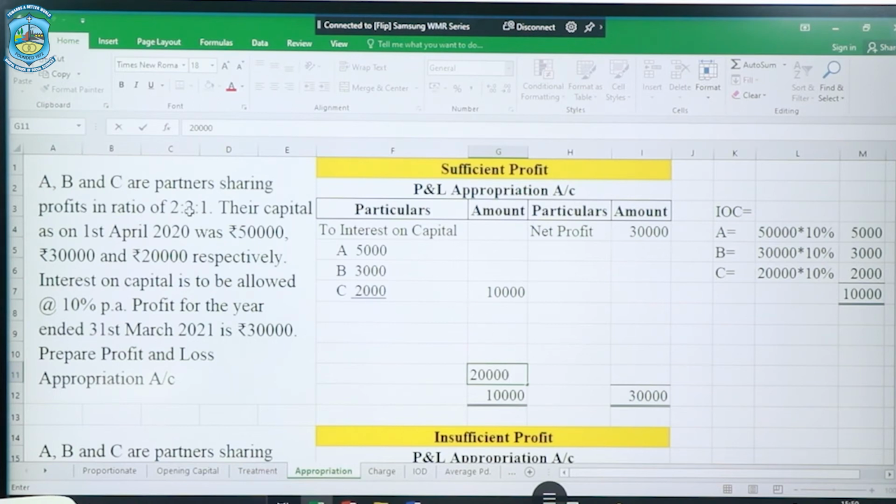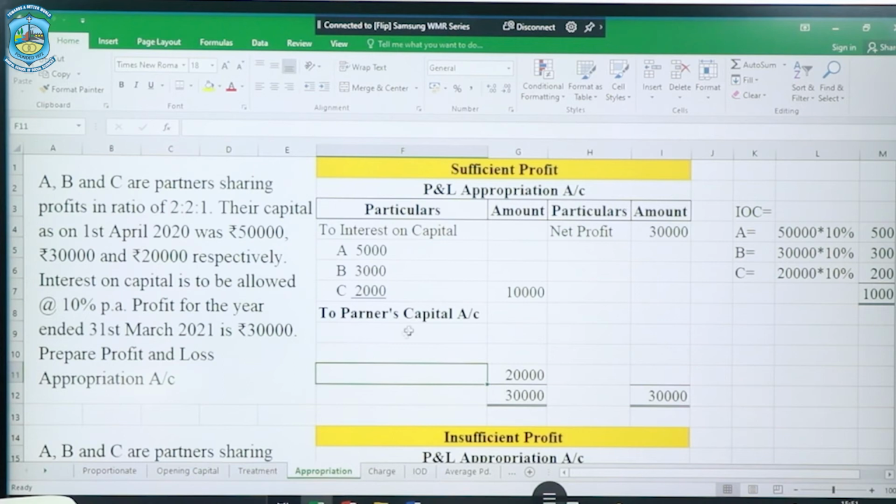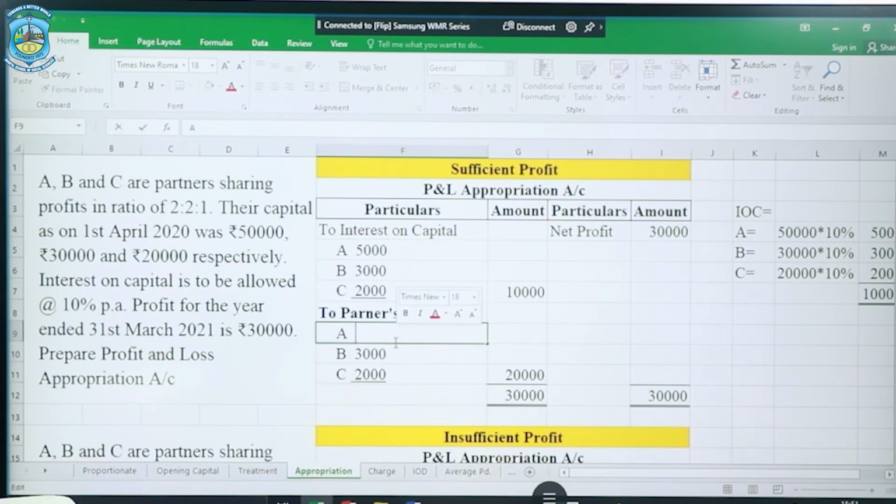Now here the profit sharing ratio is 2:2:1, and this remaining profit shall be transferred to partners' capital account. This is also going to affect partners' capital along with the interest on capital. Both will be credited in partners' capital account. So just the way we distributed the interest on capital, in the same manner we are going to show the distribution of this profit over here.